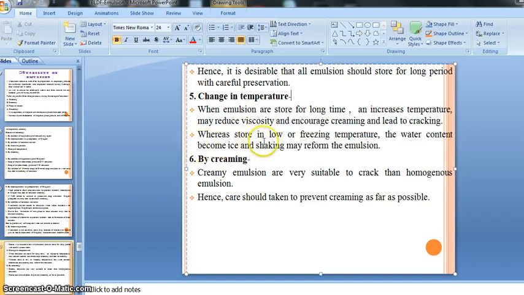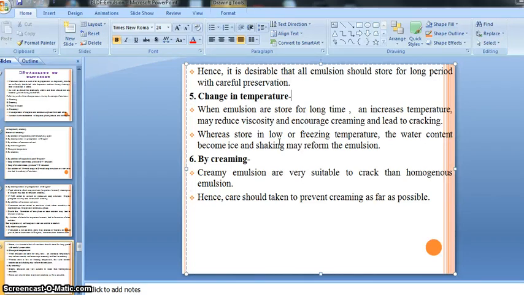Whereas stored at low or freezing temperature means if we keep our emulsion at a low temperature or freezing temperature, where our preparation becomes ice, like the freezer part of our refrigerator where we make ice, then whatever the water content of our preparation,